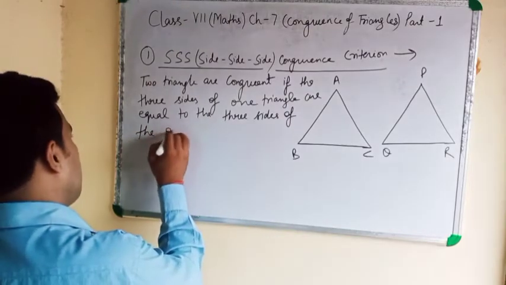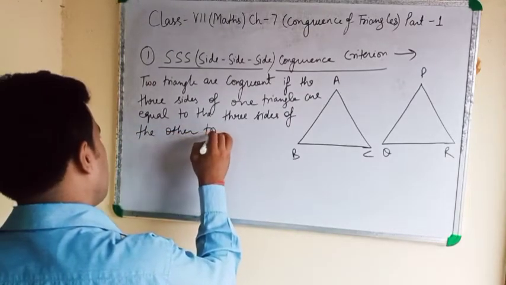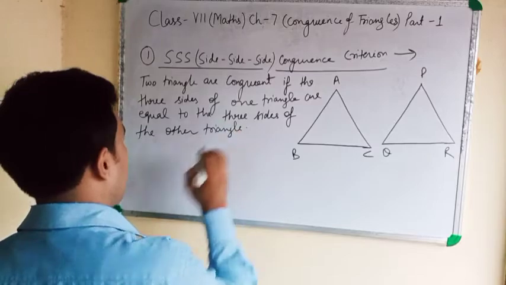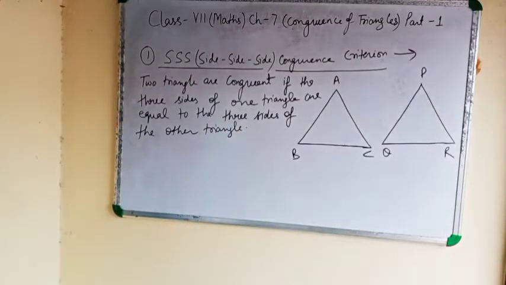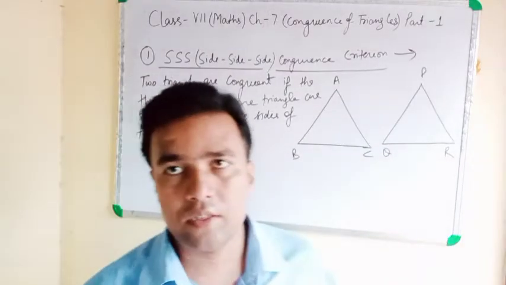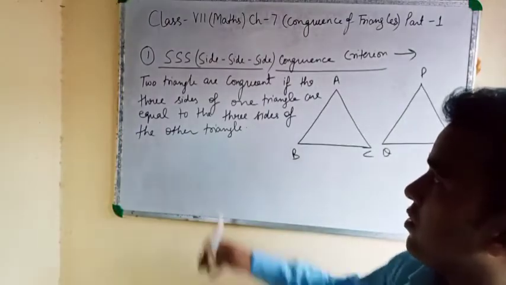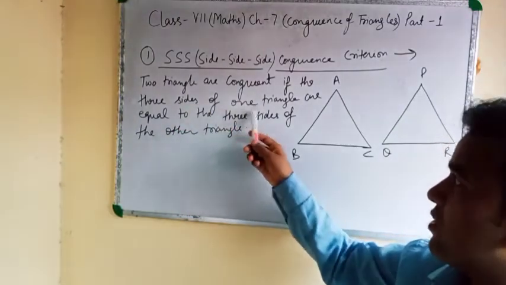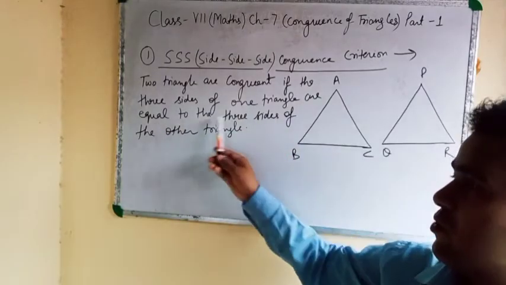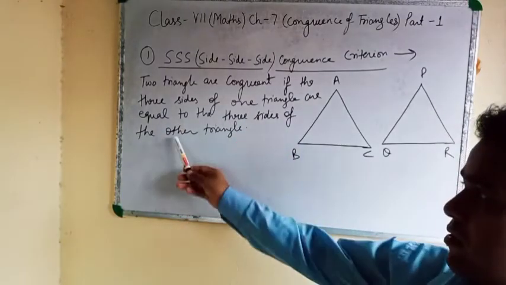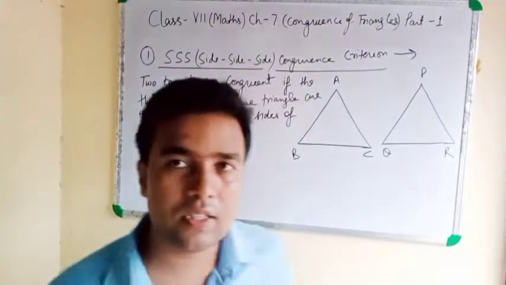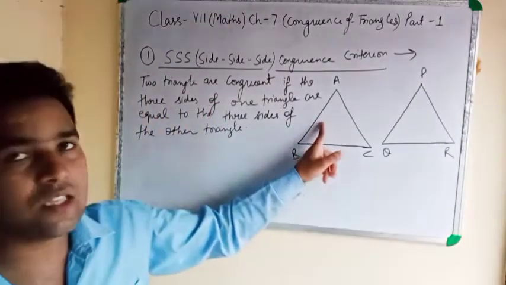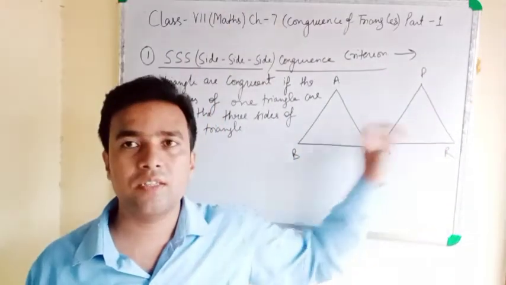Clear? Two triangles are congruent if the three sides of one triangle are equal to the three sides of the other triangle. Clear? Other triangle means first triangle is ABC and second triangle is PQR.